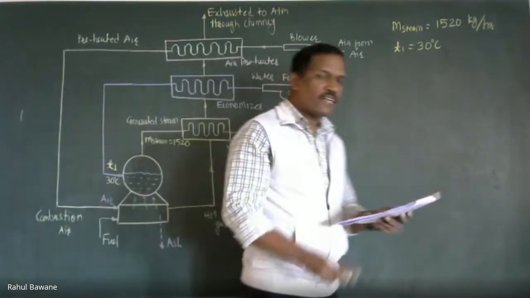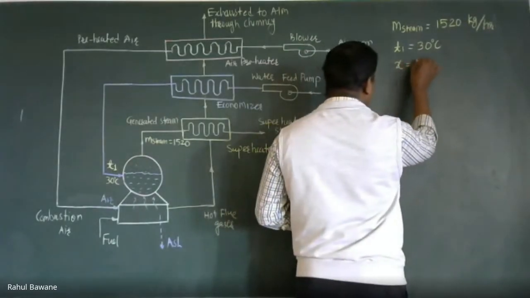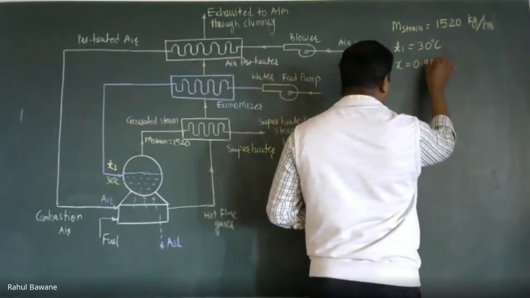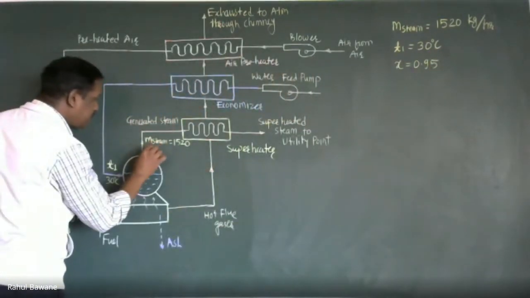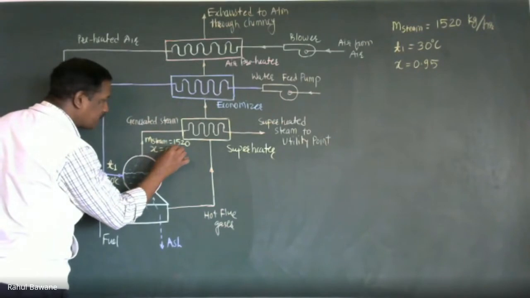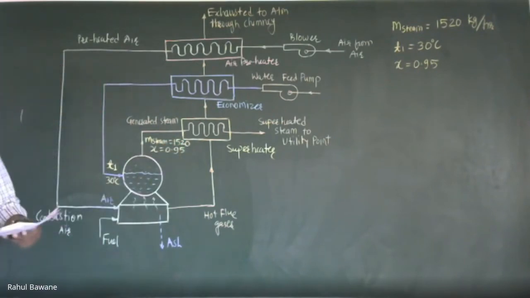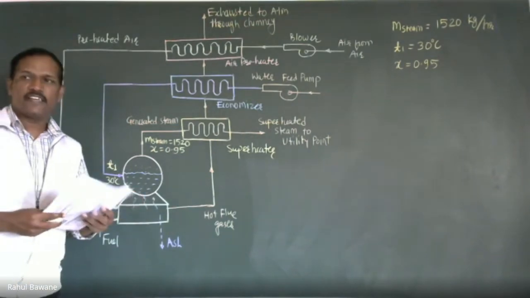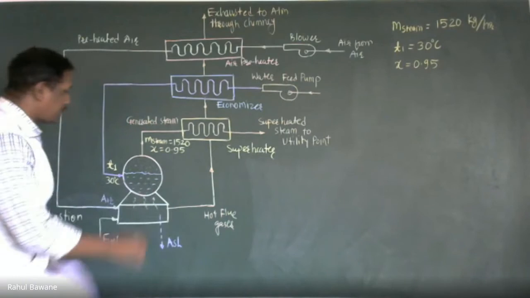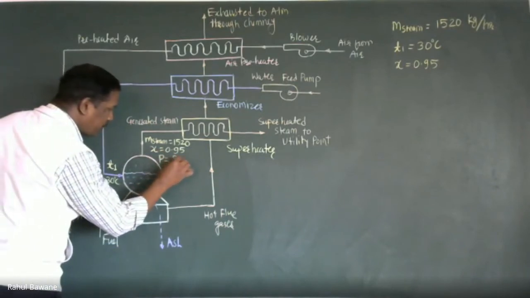The dryness fraction of steam is 0.95. So X is given. That means the generated steam is a wet steam with dryness fraction 0.95. Steam is generated at 8.5 bar. So this is the generated steam pressure, 8.5 bar.